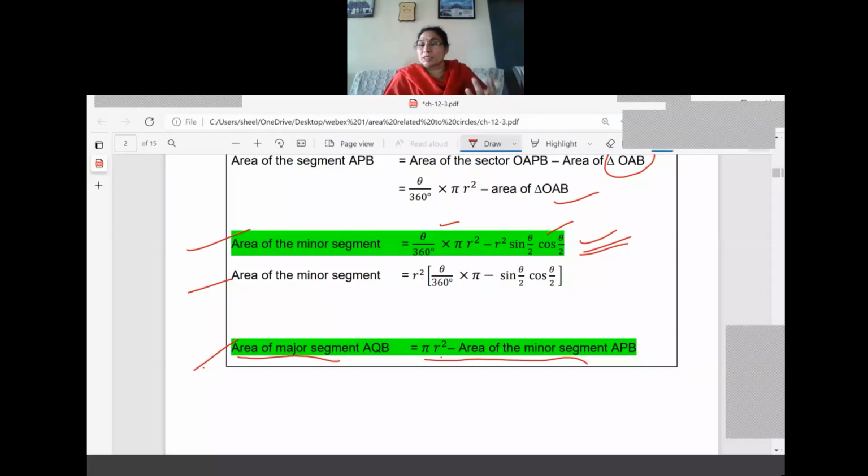So what are the formulas we have learned from this chapter? First is the area of the sector, then the length of the arc of the sector or arc of the circle. Then we have learned the area of the minor sector as well as the area of the major sector. Now for segment also we have two formulas: area of the minor segment and area of the major segment. In between, we learned one formula, that is the relationship between the area of the sector and the length of the arc. So in this chapter, chapter 12, areas related to circles, if you learn these 5 to 6 formulas, it will be easy for you.